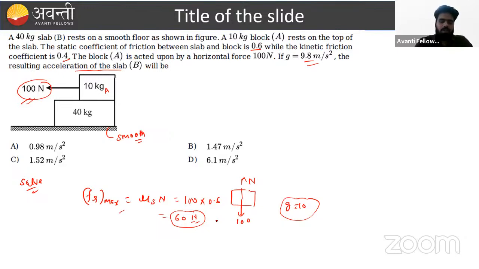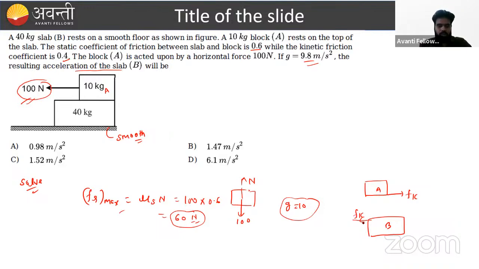So can you tell me what is the direction, beta? If we apply force in this direction, then on block A the kinetic friction acts in this direction, and on block B the same kinetic friction, by Newton's action-reaction, acts in this way.